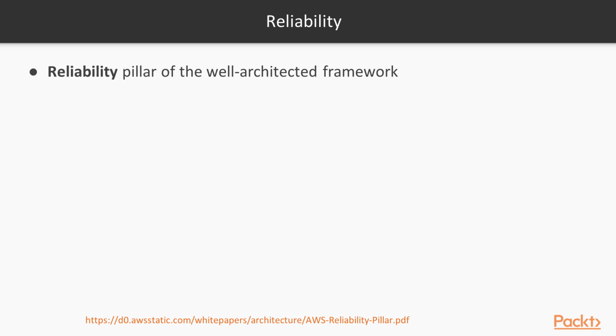Reliability is a pillar of the Well-Architected Framework, as you can see here in the link on the screen. Reliability is the ability of a system to recover from infrastructure or service disruptions, dynamically acquire computing resources to meet demand, and mitigate disruptions such as misconfigurations or network issues, etc. So let's see some design principles important to a proper reliability design.